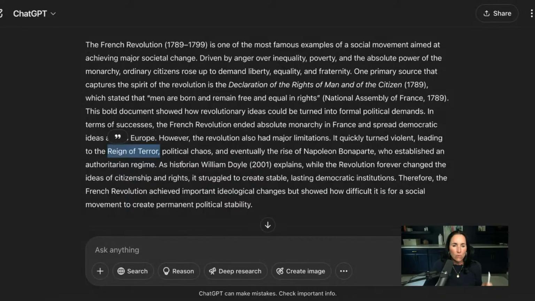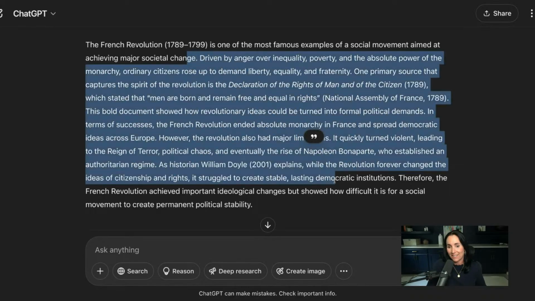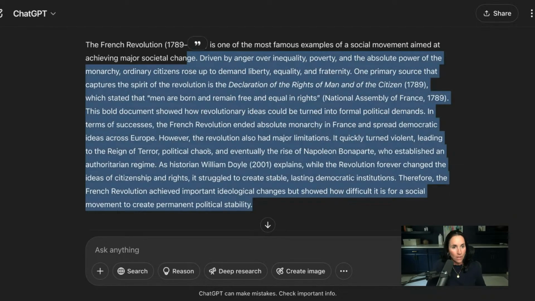But I also know that the movement didn't sustain the lasting impact it wanted, because eventually Napoleon Bonaparte came in and became an authoritarian government, which is what they were fighting against. So it seems to me that this goes along with the fact that I do not agree that social movements are the most effective thing. It looks like it was somewhat effective, but then it turned ineffective here. Okay. All right. I'm going to keep that.